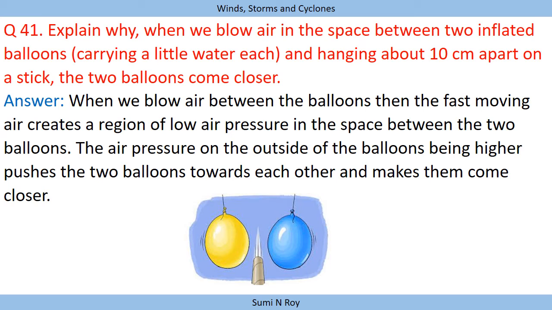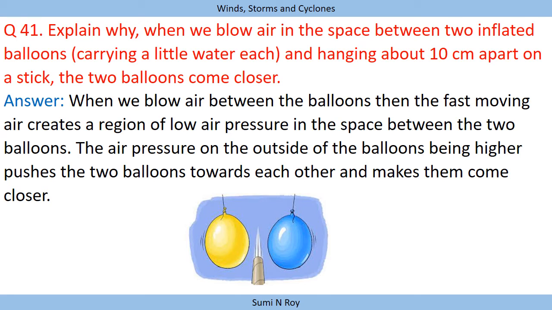The same thing happens in the balloons also. When we are blowing air between the balloons, the fast moving air creates a region of low air pressure in the space between the two balloons. And now the air pressure on the outside of the balloons, being higher, pushes the two balloons towards each other and makes them come closer, because the pressure outside is equal to atmospheric pressure.